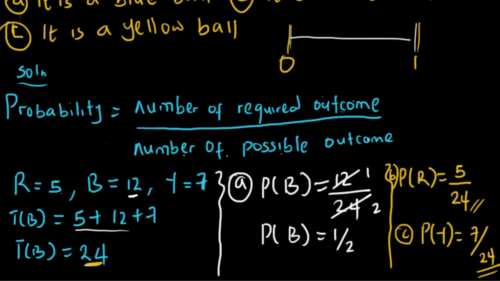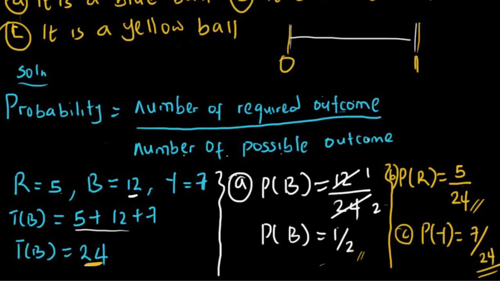So the highest being 1. What this means is that if you've got an event and you add all the probabilities together, you should get 1. If you do not get 1, then you are not correct. For example, if we want to confirm our answers, all we need to do is add 1 over 2 plus 5 over 24 plus 7 over 24, and that should give us 1. If it does not give us 1, then we are not correct.